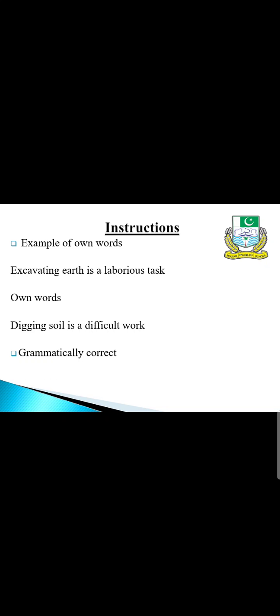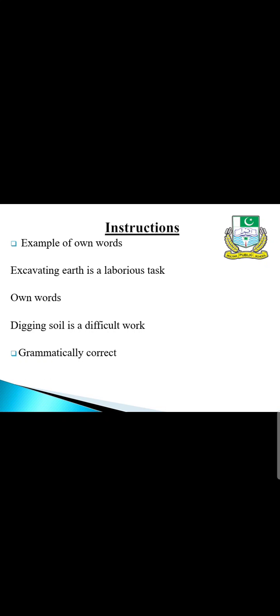Own words mean that you have to understand that certain words need a synonym, or a comparatively easy word to write. Even if you are not able to find an easy word, you can write whatever you have, but it should be a synonym for that word.